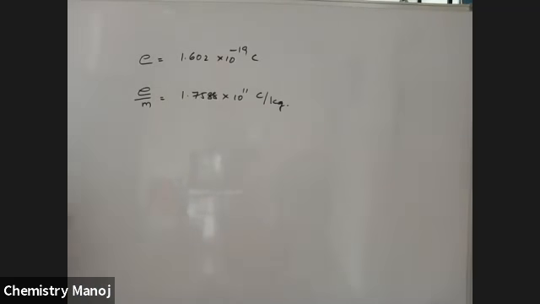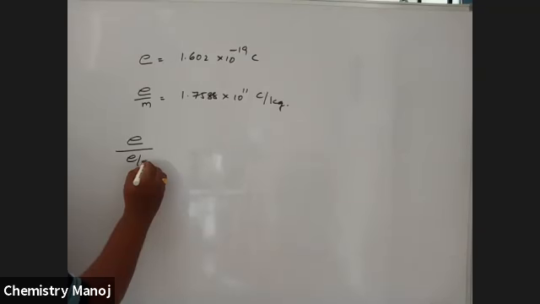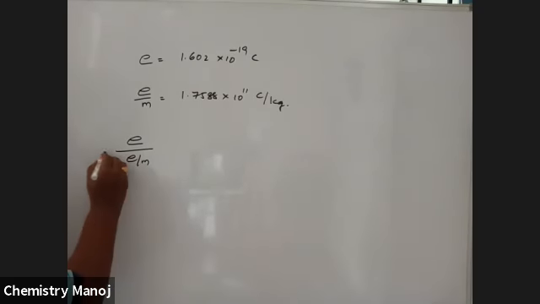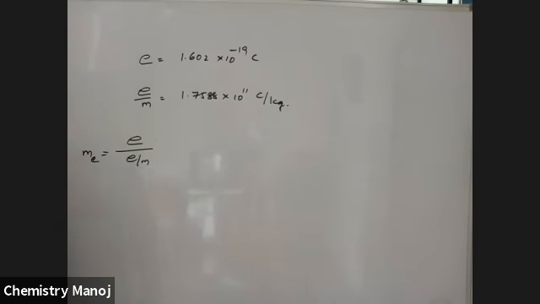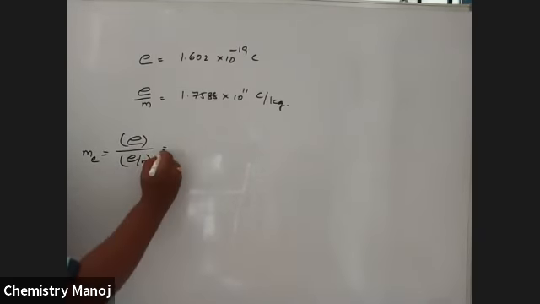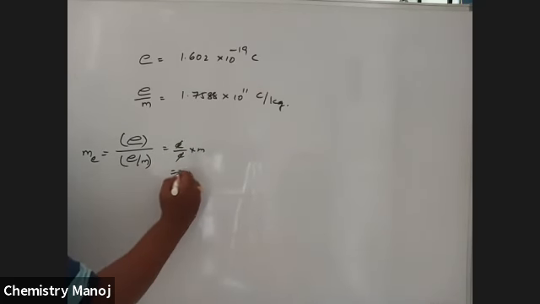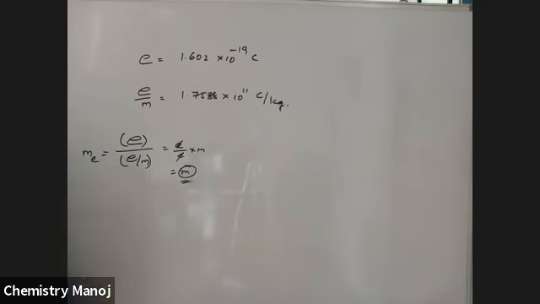These two values are from Thomson and Millikan.